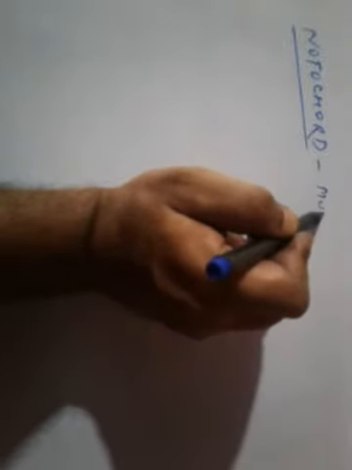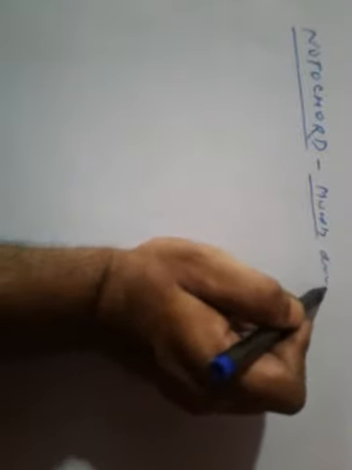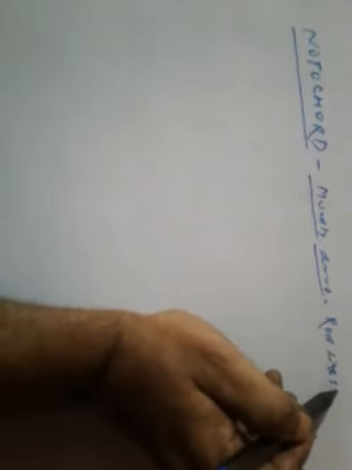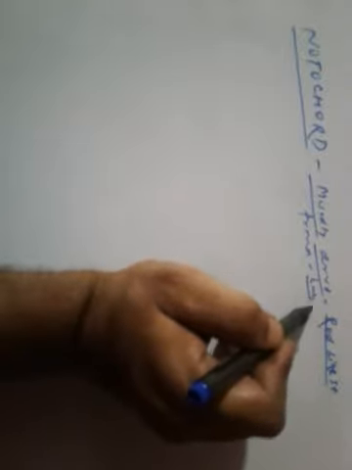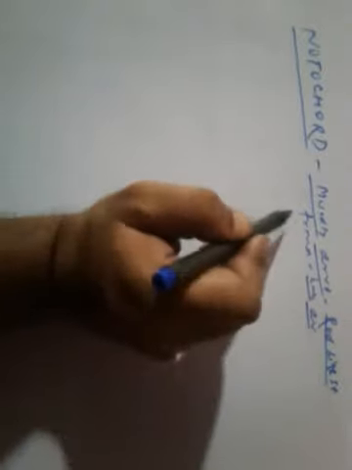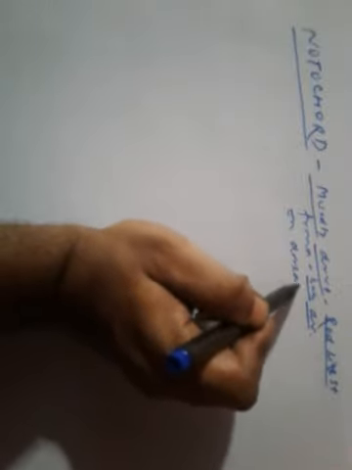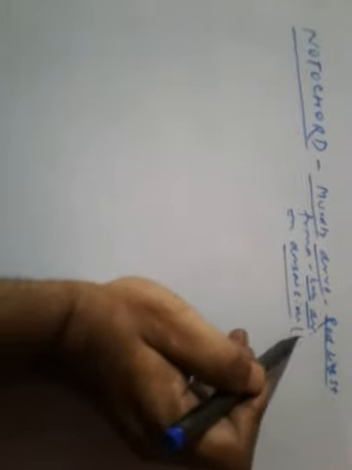It is a mesodermally derived rod-like structure, and it is formed during embryonic development on the dorsal side, that is the back side.